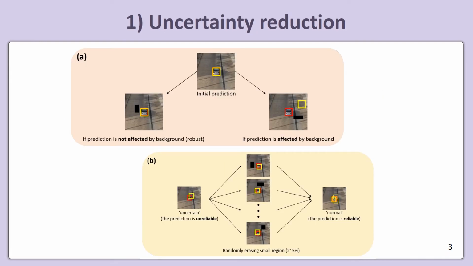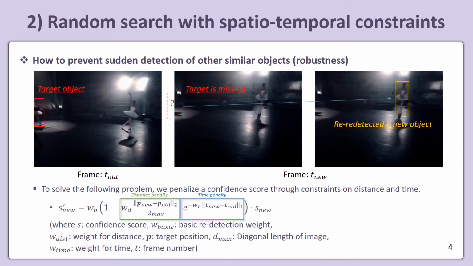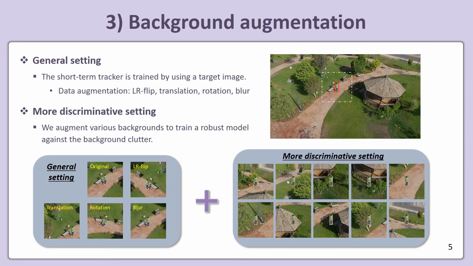Firstly, the robust model should track the target consistently whenever we remove some regional background. So, we correct the tracking state according to the consistency after random erasing. Secondly, to prevent sudden detection of the similar object, we penalize the confidence score through the spatio-temporal constraint. Finally, synthesizing various backgrounds with the target image makes the model robust against the background clutter.